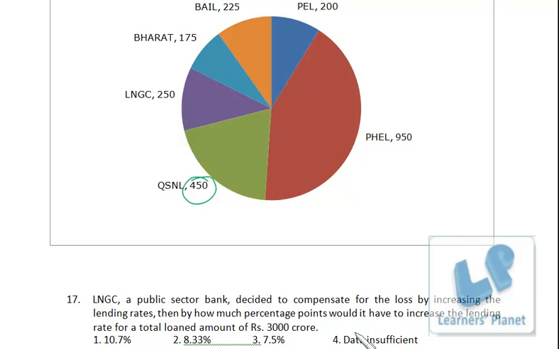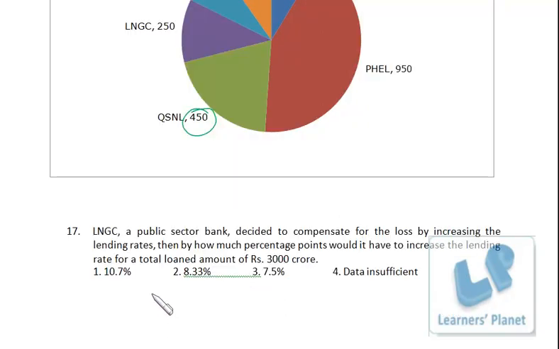So the percentage that it has to increase is 250 by 3000, so 250 by 3000 into 100. That's very simple. No need to go for any sort of paperwork. 8.33%.